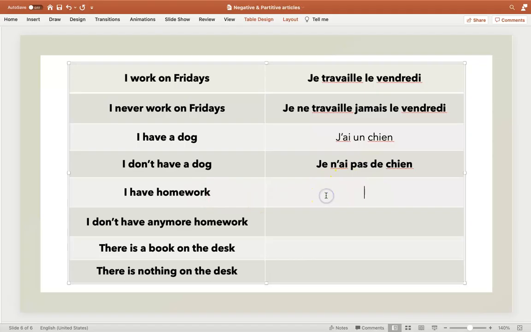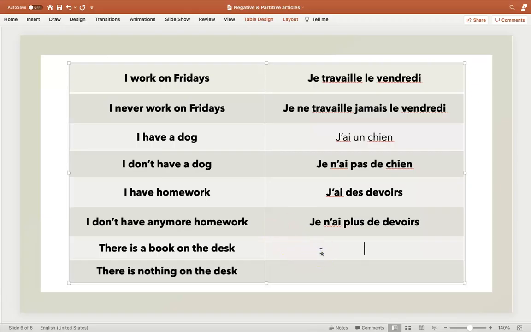I have homework. J'ai des devoirs. Homework is plural in French. Des devoirs. So in English, again, I would have nothing. I have homework. But in French, I need the partitive article. J'ai des devoirs. I don't have any more homework. So that's not the same as saying I don't have homework. I'm saying I don't have any more homework. So I'm going to use plus. Je n'ai plus de devoir.